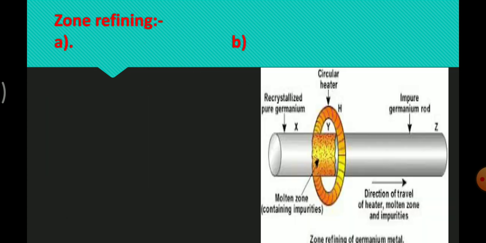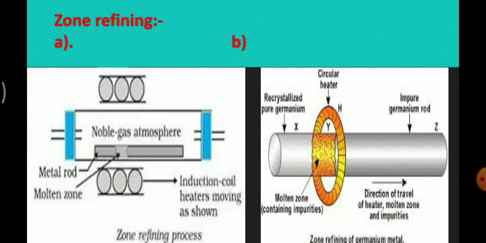So this is the diagrammatical representation of zone refining. Here, students, you can refer to any one of the diagrams. A circular mobile heater is fixed at one end of a rod of the impure metal. The molten zone moves along with the heater, which is moved forward. As the heater moves forward, the pure metal crystallizes out of the melt and the impurities pass on into the adjacent molten zone.